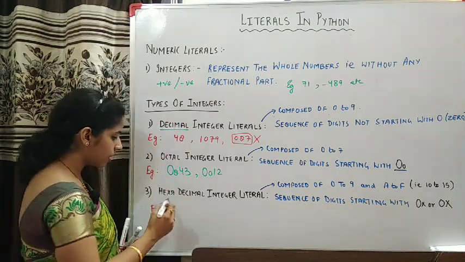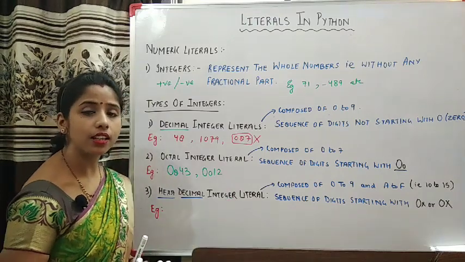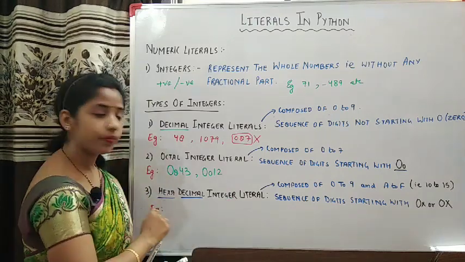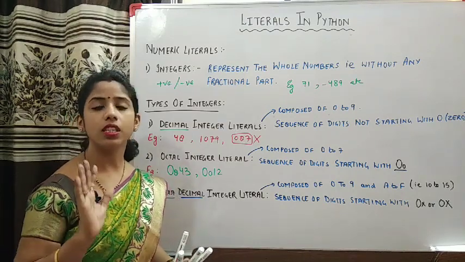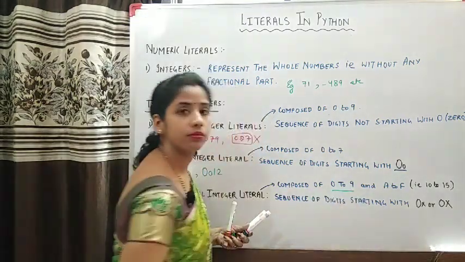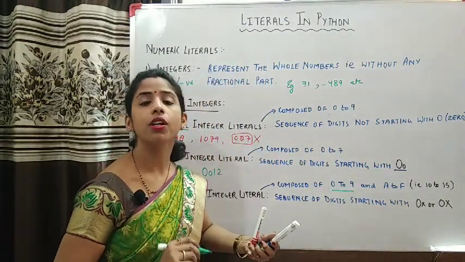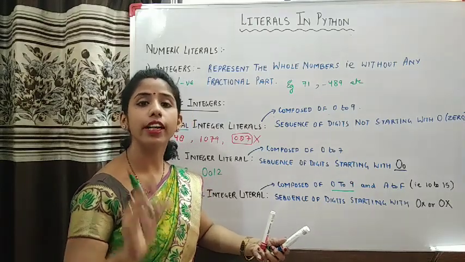Then the third category is hexadecimal integer literal. Now you know that hexa stands for 6 and decimal stands for 10. So this integer is composed of 16 digits, which range from 0 to 9. As you know, on your keyboard you have only the digits 0 to 9. But how to represent 10 to 15?